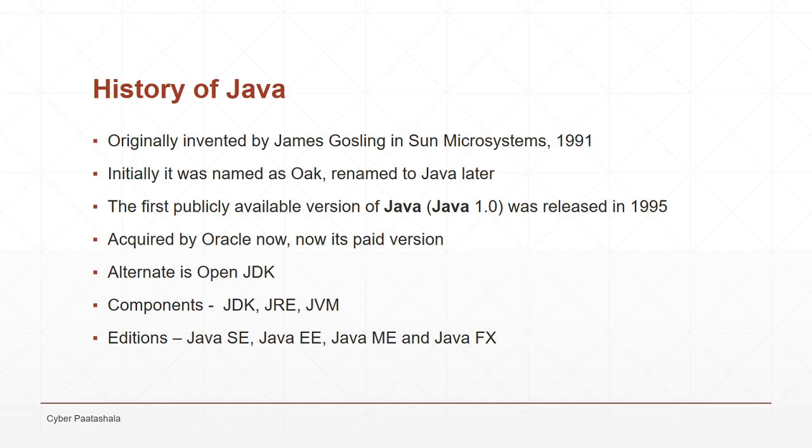Let us discuss what a JDK, a JRE and a JVM are in the next slide. And what are all the different editions released by Java? Java released Java SE, which is Java Standard Edition, and we also call that Core Java. They also released Java EE, which is Java Enterprise Edition, which is nothing but advanced Java. And also they released Java ME, the Java Micro Edition, for mobile applications.